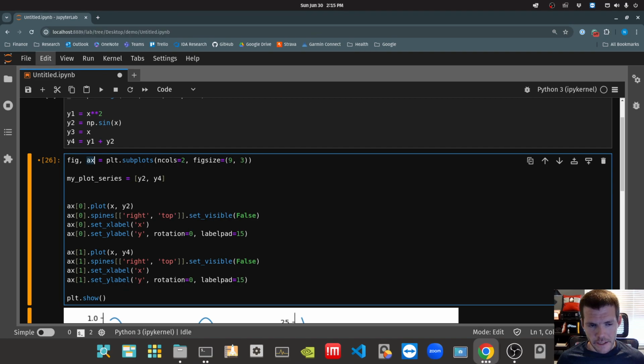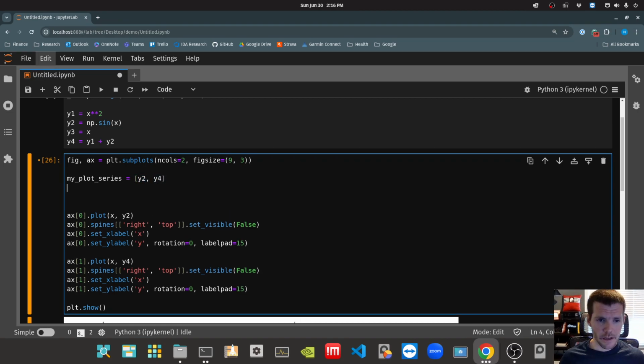Remember, AX is going to be a NumPy array with 2 elements because we have ncols equal to 2. Now I have a series with 2 elements. I want this one plotted on the first axis, and this one plotted on the second axis. So I could say for plot series, and then CAX for current axis, in zip, I'm going to zip together that list of series and then AX.